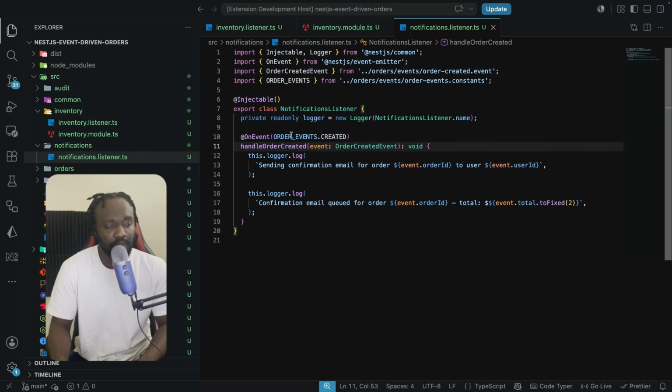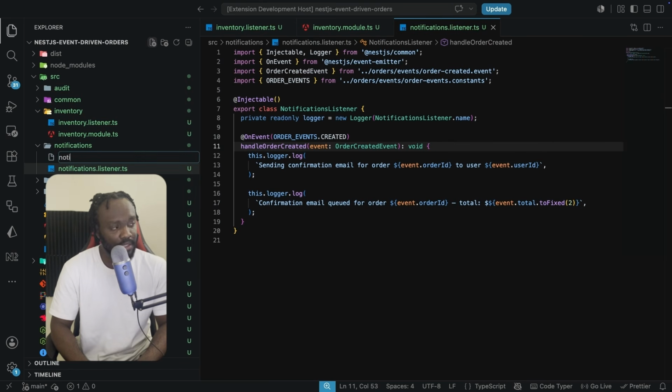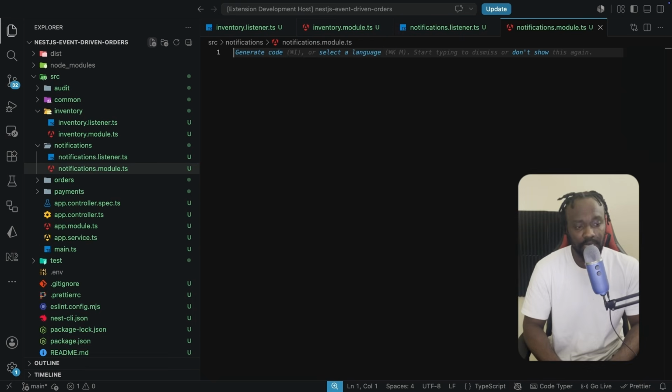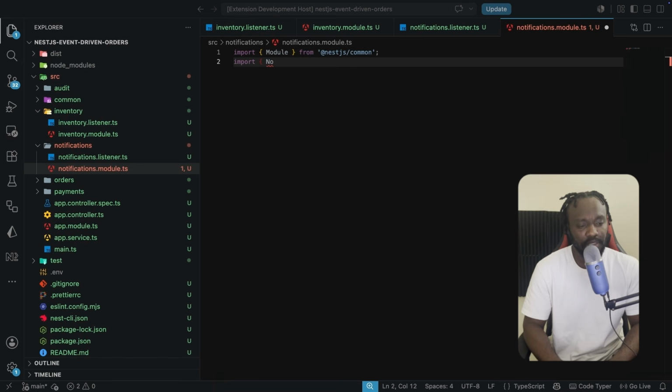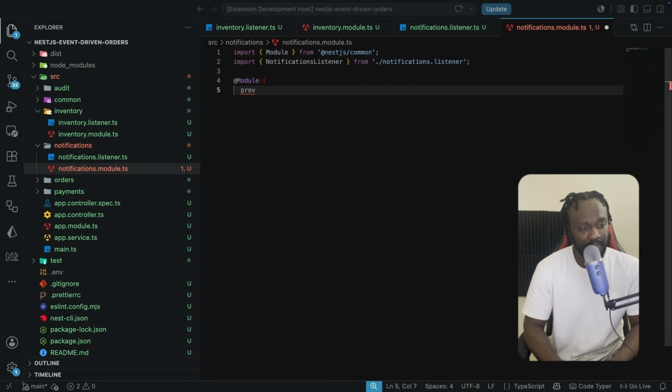And we are going to go on to do the next thing, which is create the notifications.module.ts file. This is also going to be simple and straightforward because we just need to mark the notifications listener as the provider. So we're going to be importing Module from NestJS common. We're also going to bring in the NotificationsListener, which is coming from one level up, from notifications.listener. And we are going to have the Module decorator, so we can mark the provider here, the NotificationsListener.